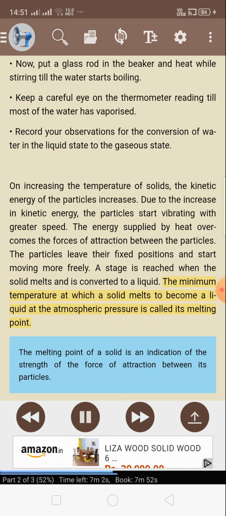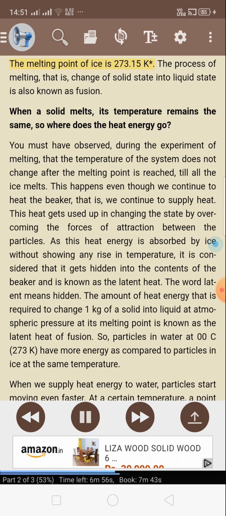The minimum temperature at which a solid melts to become a liquid at the atmospheric pressure is called its melting point. The melting point of a solid is an indication of the strength of the force of attraction between its particles. The melting point of ice is 273.15 K*. The process of melting, that is change of solid state into liquid state, is also known as fusion.